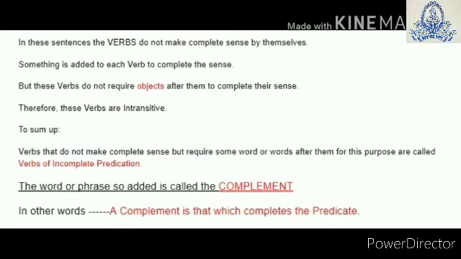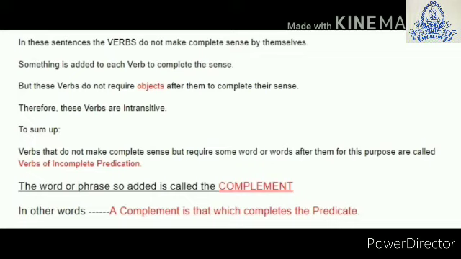Something has to be added to each verb to complete the sense. But these verbs do not require objects after them to complete their sense. Therefore, these verbs are intransitive. To sum up, verbs that do not make complete sense but require some word or words after them for this purpose are called verbs of incomplete predication.